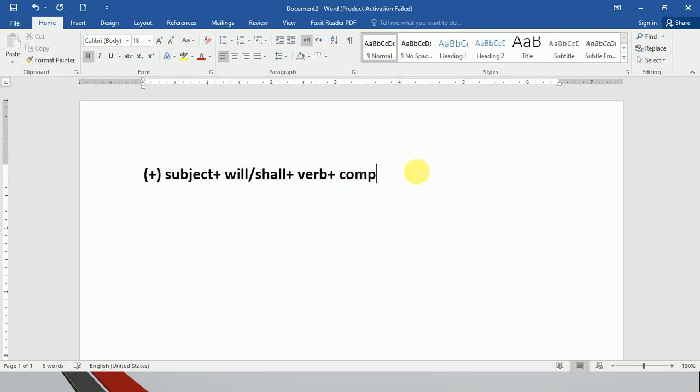What type of structure is this? Let me write it in full form. This is the positive structure of simple future tense. So give me a subject. I would say we, we will. Give me a verb. We will go tomorrow. Very simple example. We will go tomorrow. You can also say we shall go tomorrow.